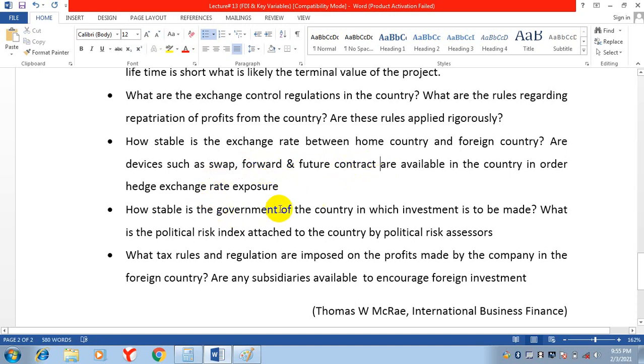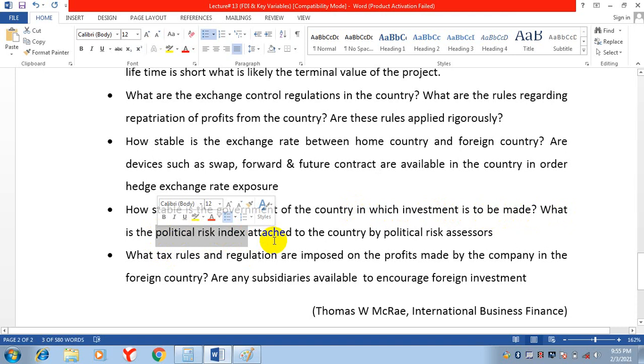How stable is the government of that country? The most important question: is the government stable or not? If the government is not stable, don't invest money in that country in which investment is to be made. What is the political risk index? The political risk index in that country, what is it?